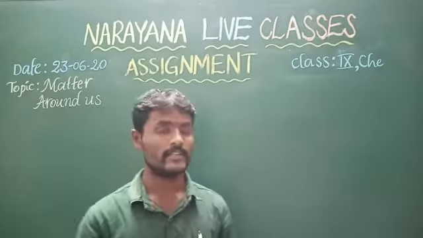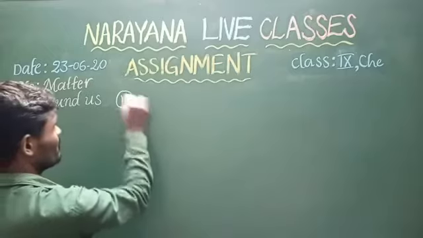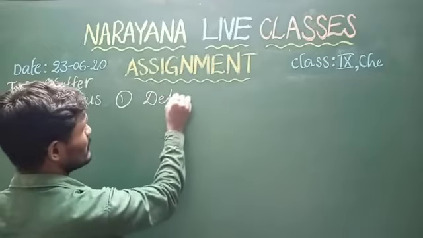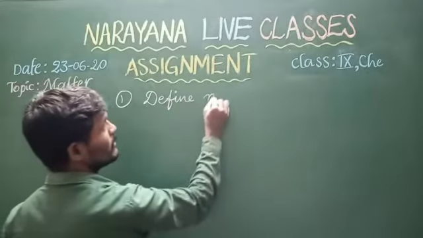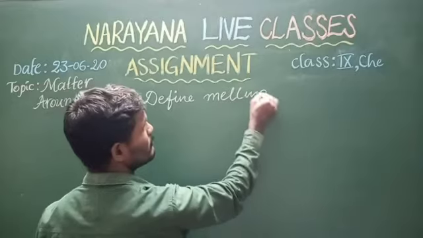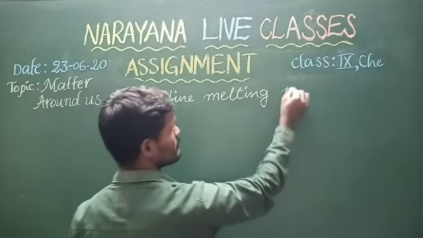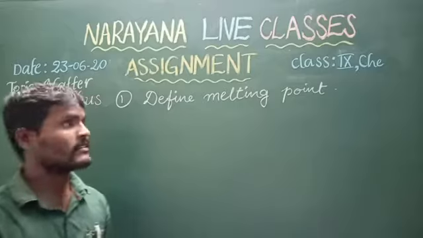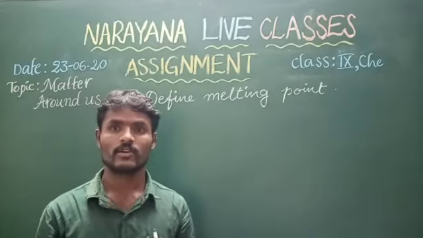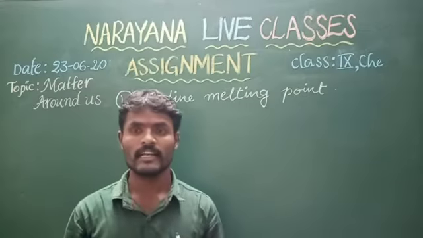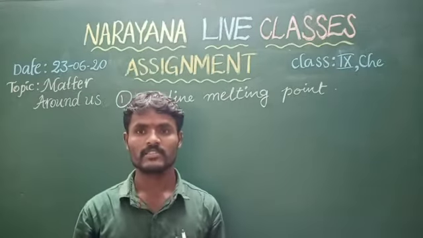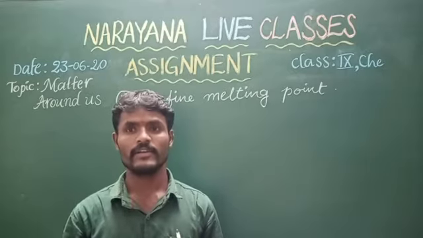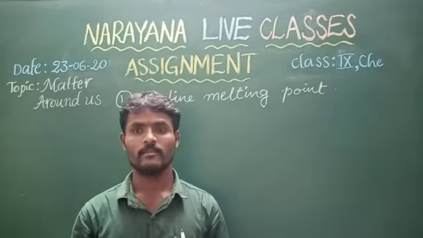Define melting point. The temperature at which a solid melts into liquid. The temperature at which a solid melts to become liquid is called the melting point.